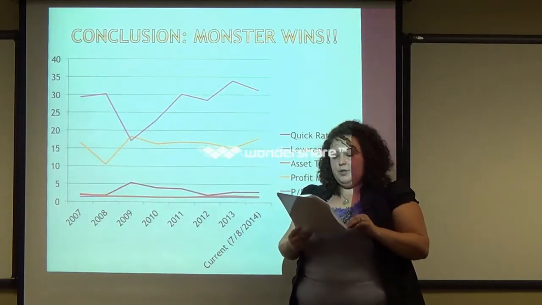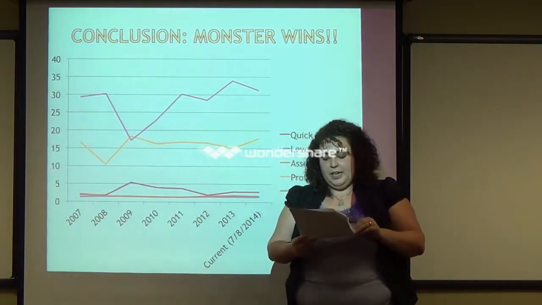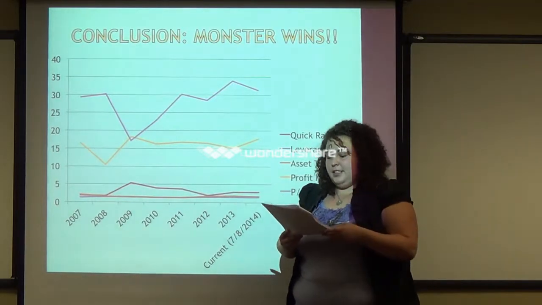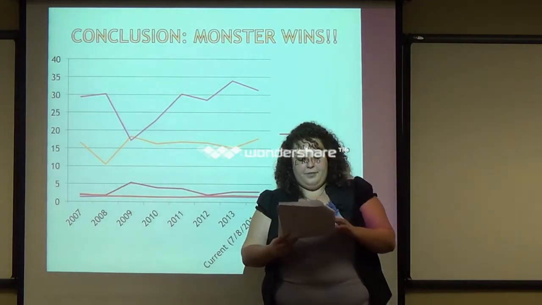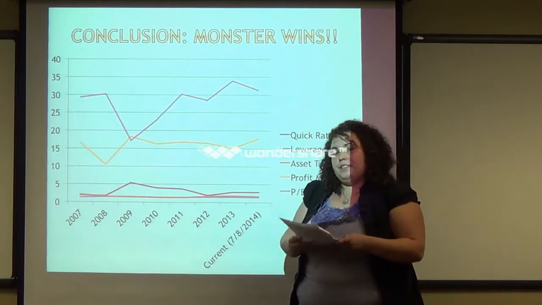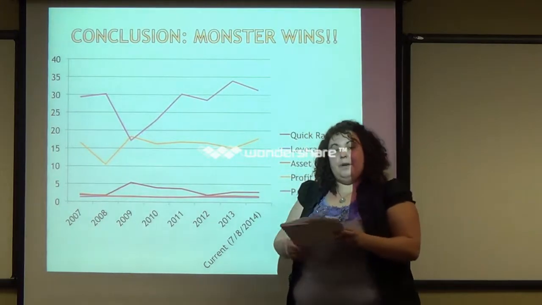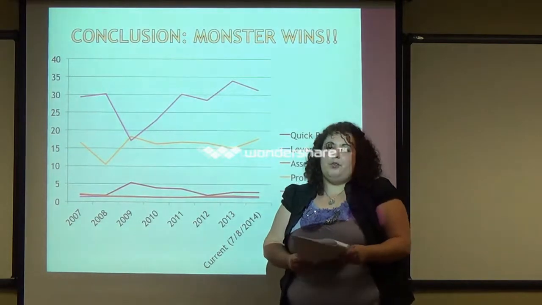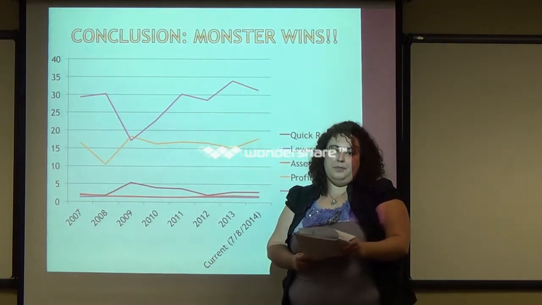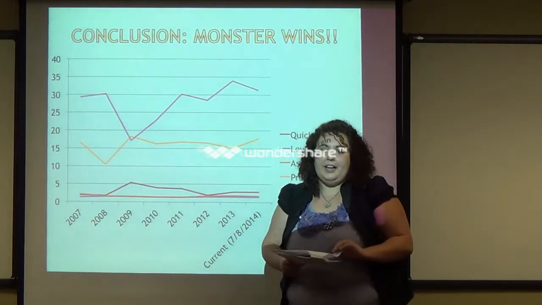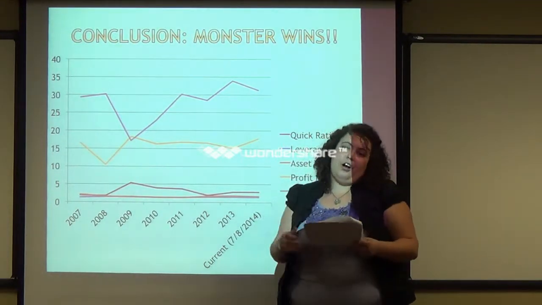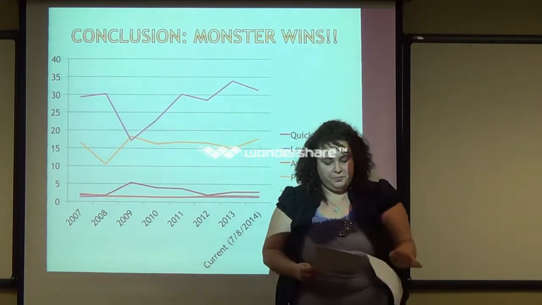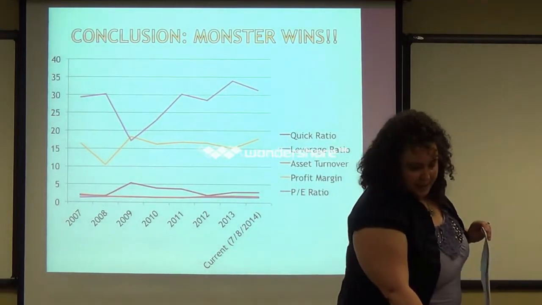Monster also has the highest return on invested capital at 29.93%. And one recommendation for Monster would be to gain some leverage in order to lower their weighted average cost of capital of 9.6%. It's cheaper to have more leverage, and if Monster could gain more leverage and allocate some of their funds in different ways, they could actually have a lower cost of capital and become more profitable. So that was the soft drink manufacturer.